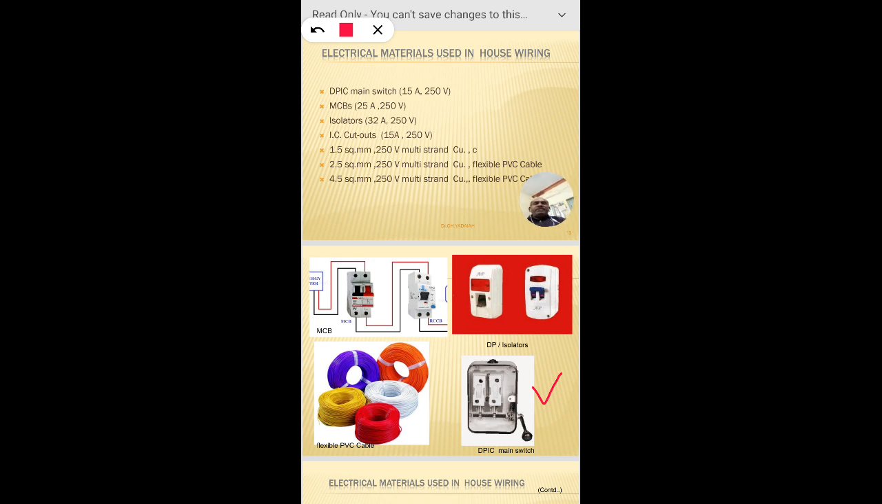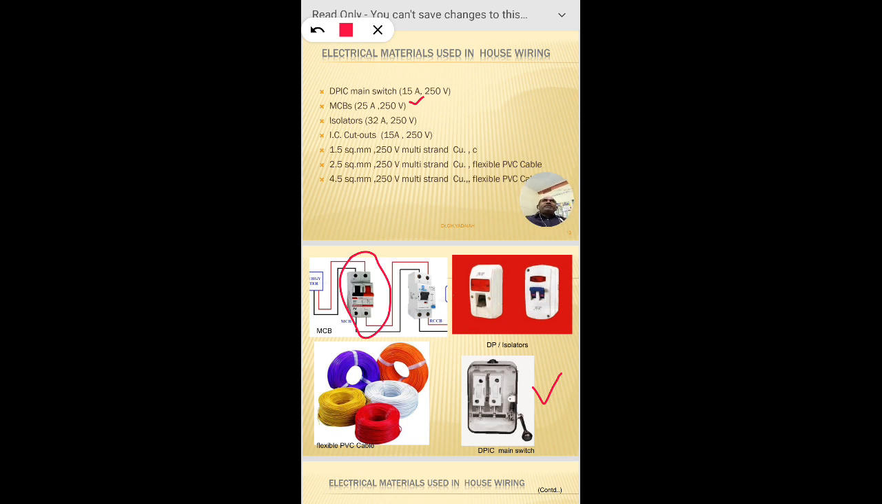Another is an MCB, 25 amps and 250 volts, that is single phase. This is the MCB. In olden days we used fuses, the KitKat fuses, generally to protect our systems, but with the latest technology we prefer MCBs.